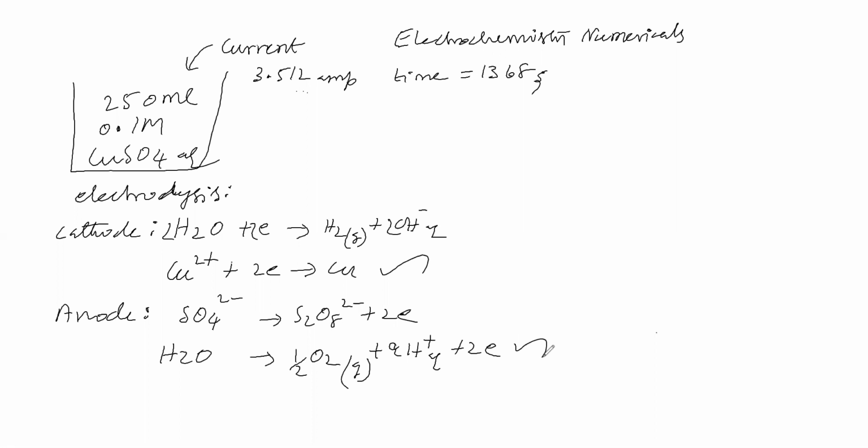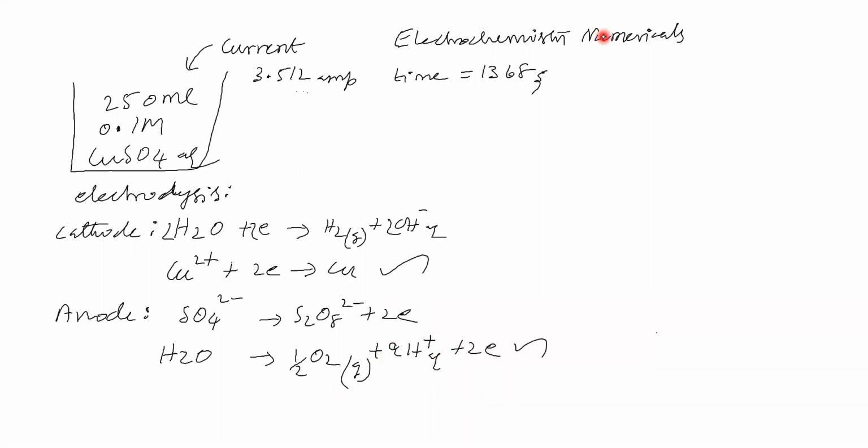Now we will see the number of moles of electrons. Here, 2 moles of electrons: 1 mole of copper ion goes for reduction, and 1 mole of copper deposits on the cathode. 2 moles of electrons means 2 Faraday of electricity. That means half a mole of oxygen gas is produced at the anode and 2 moles of H plus ions go into the electrolytic solution.